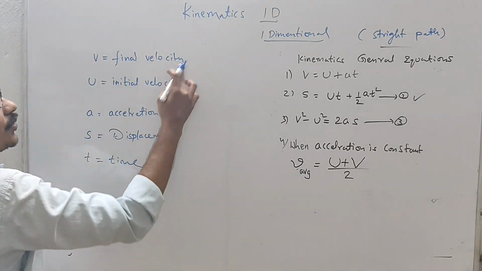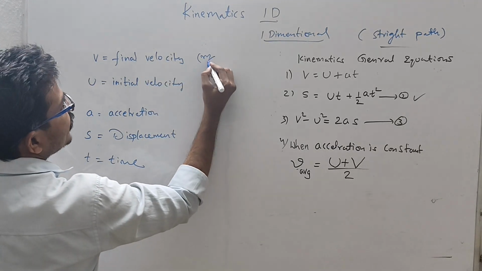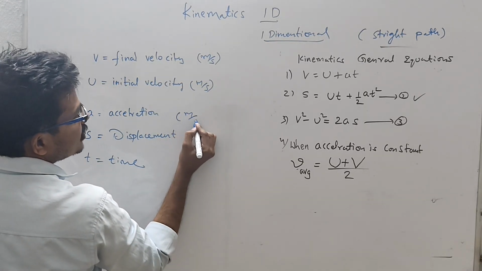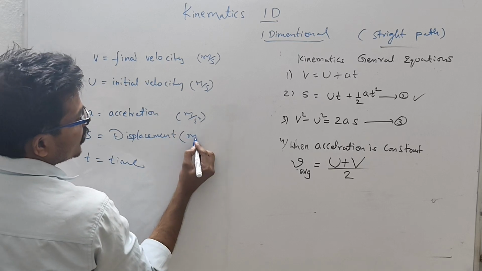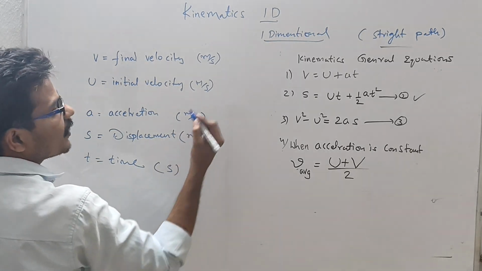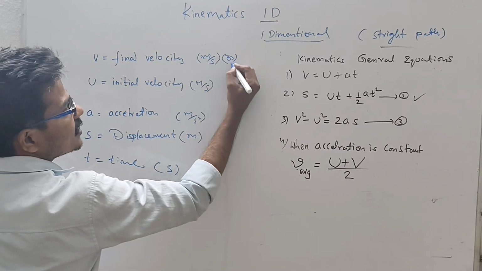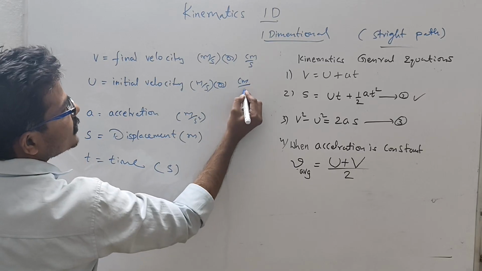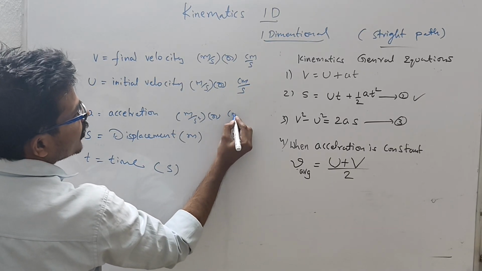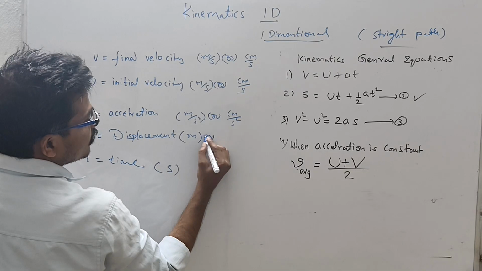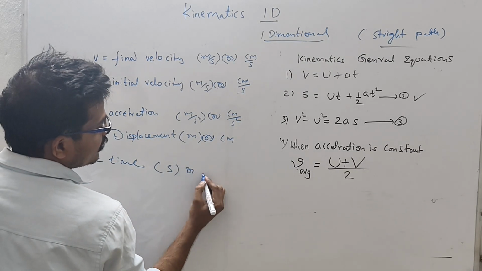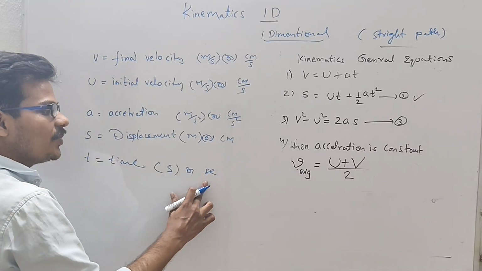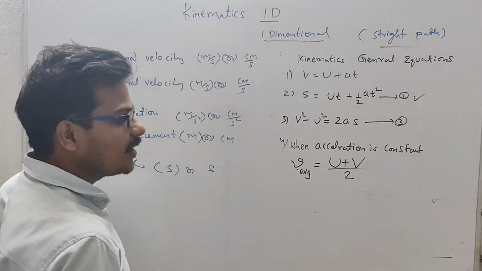Now we have to check the units of all these. Meter per second in MKS, meter per second square, meter, and second. In CGS, centimeter per second, centimeter per second square, centimeter, and second. The time unit is the same in both cases, second.